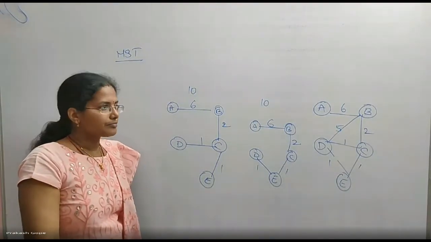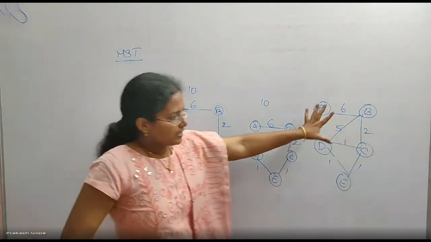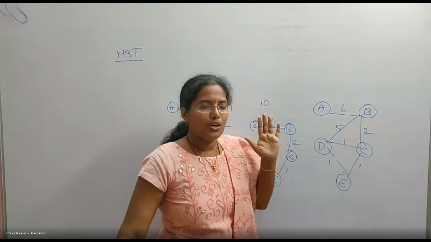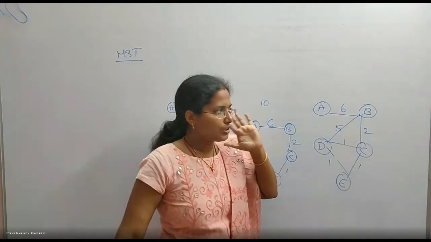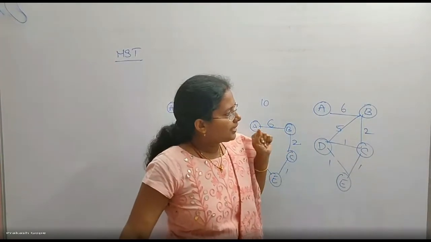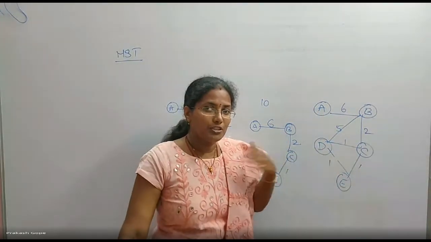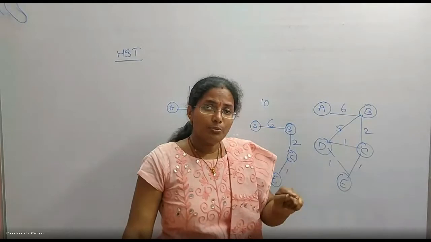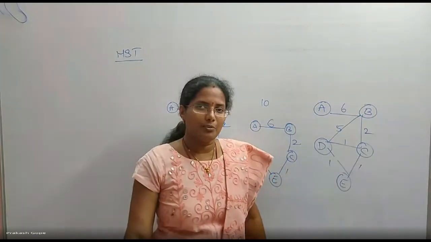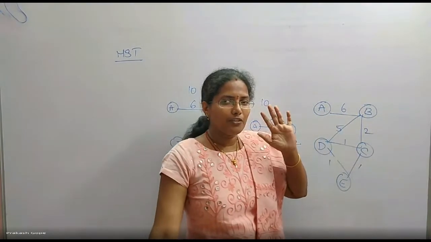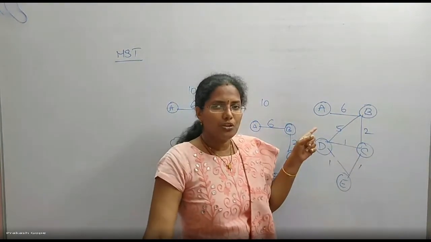Third point, generally if there is a graph and we are trying to construct an MST, our thinking is that definitely the edge with maximum weight will not be there in the MST. This is our assumption. The edge with minimum weight will definitely be there in the MST, but the edge with maximum weight definitely will not be part of MST. This is our assumption. That is not the truth.